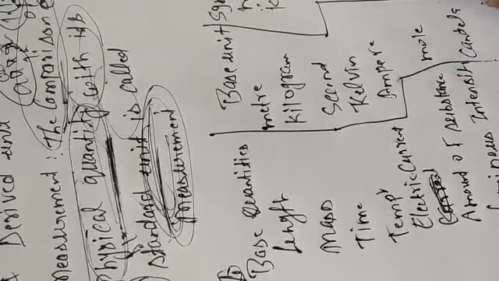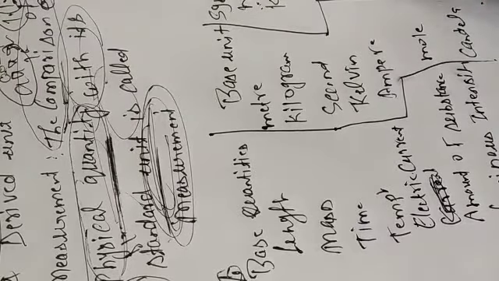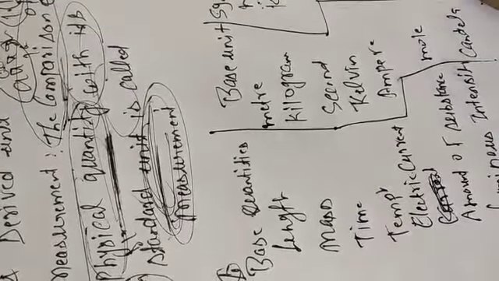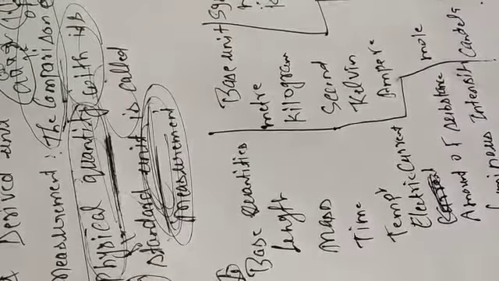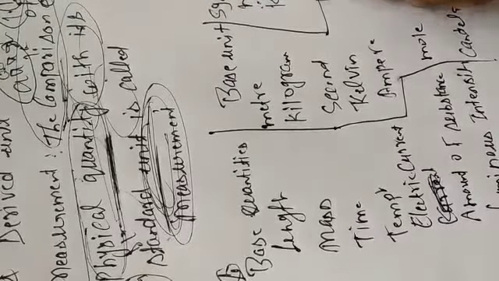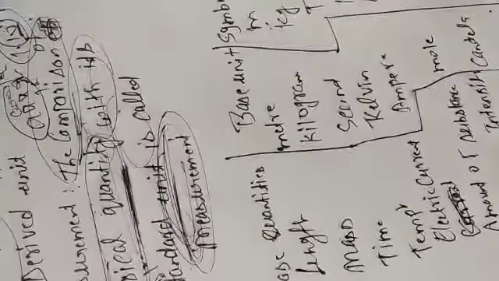Temperature is Kelvin, symbol K. Electric current is ampere, symbol A. Amount of substance is mole, symbol mol. Luminous intensity is candela, symbol cd. These are the basic units.